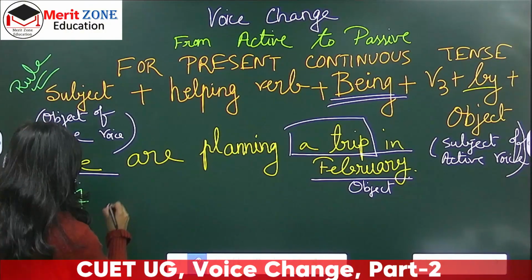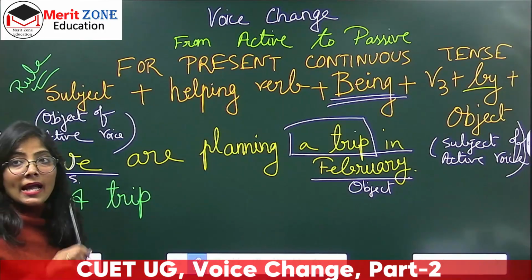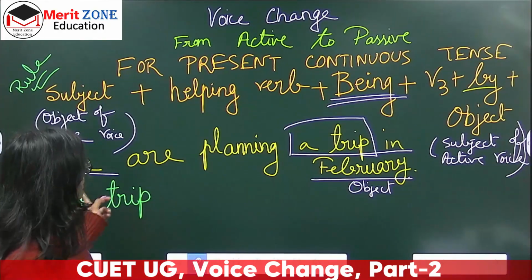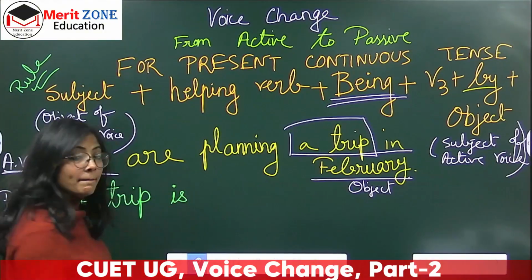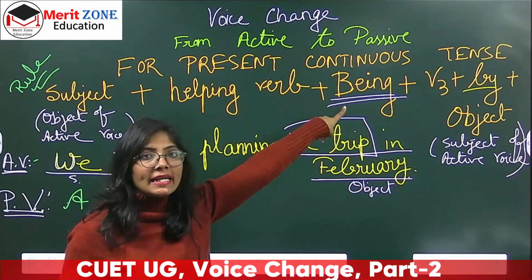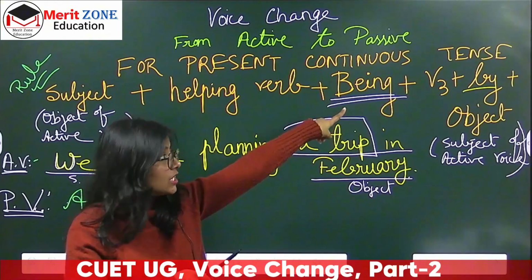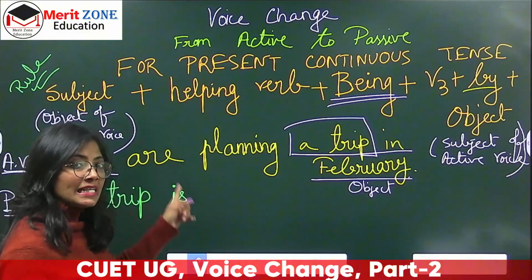A trip. Yeah. Now will come helping verb. A trip is. Yeah. A trip is. Then comes being, the very important word which brings about all the changes in the meaning. So a trip is being